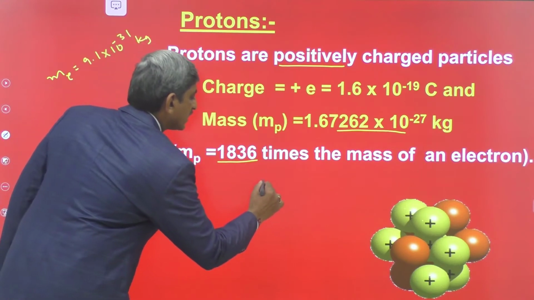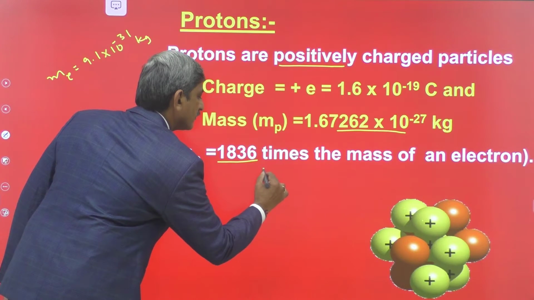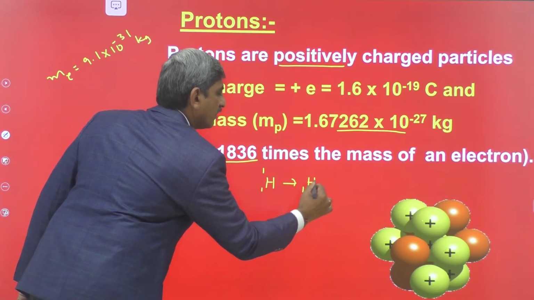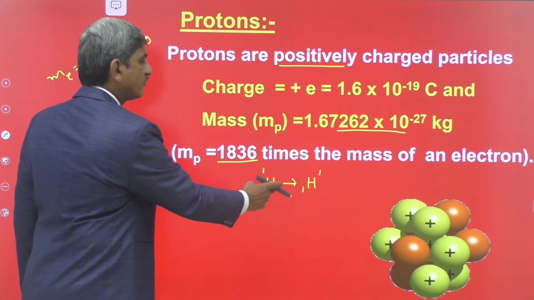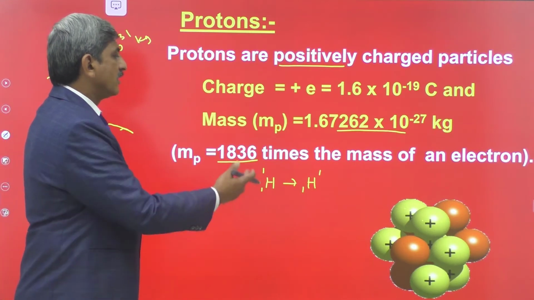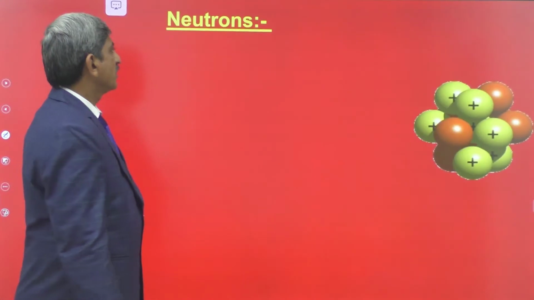Generally, the protons are represented by the symbol H11 like this. Right? Now come to the second kind of elementary particles, neutrons.